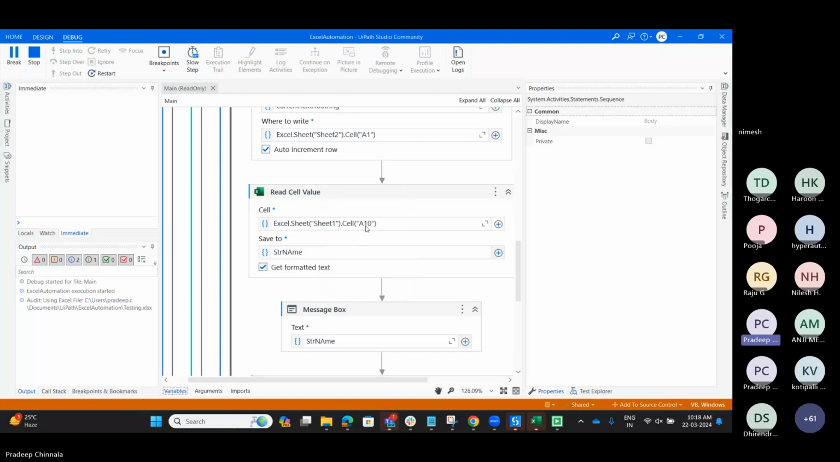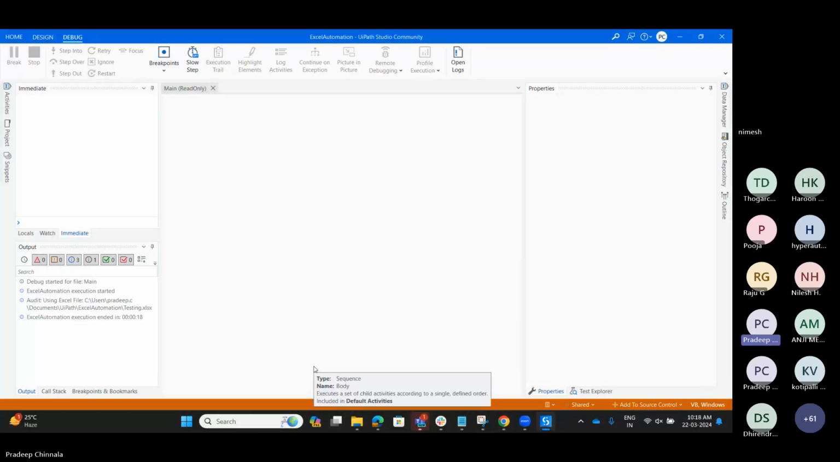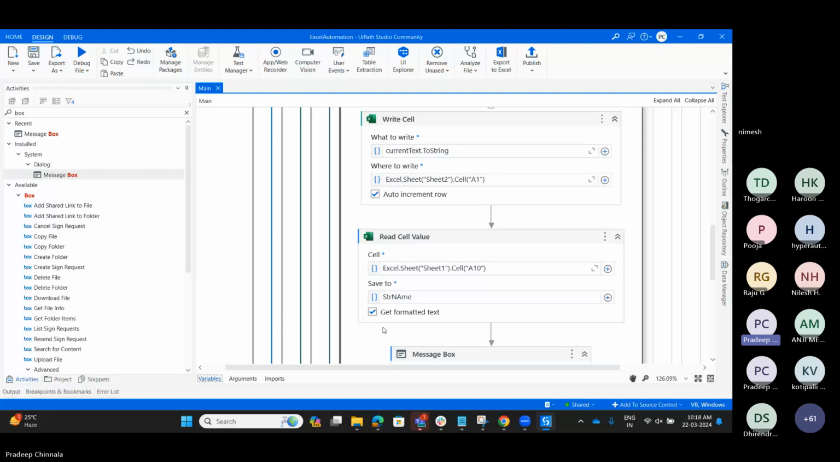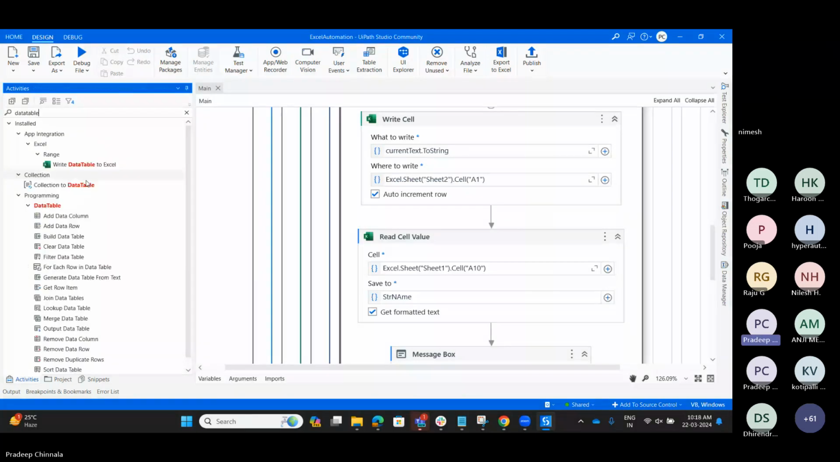If you want to read any other cell, you can. It is running multiple times because it is in the loop. We created the loop earlier, so that's the reason it's running multiple times. Yeah, so this is how we can work. Let me check any other activities. These values will come under the data table itself, so I'm going to do some data table related activities.